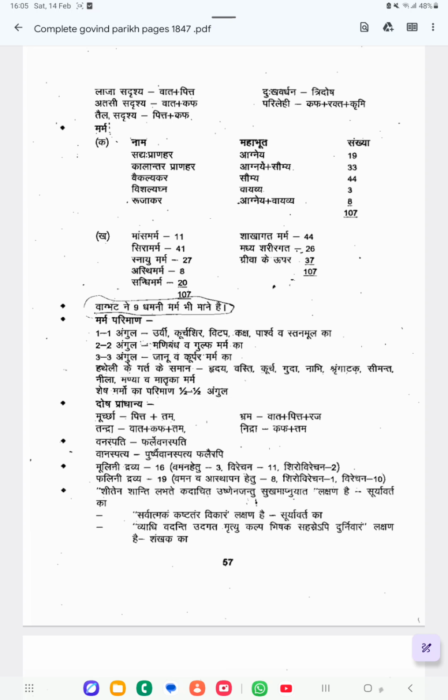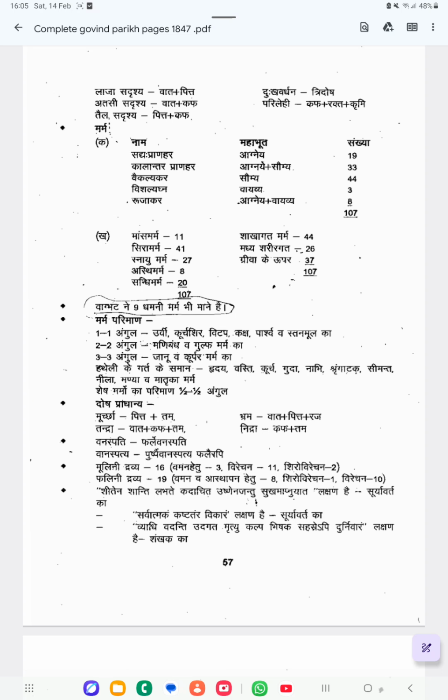Next one is Vanaspati. Phalair Vanaspati. This definition is very, very important. Phalair Vanaspati means the tree which bears fruit only, that is called Vanaspati. Vanaspatya means Pushpair Vanaspatya, Phalair api. First of all, flowers will be there, followed by fruits. Such trees and plants are called Vanaspatya. So the definitions of Vanaspati and Vanaspatya are very important.